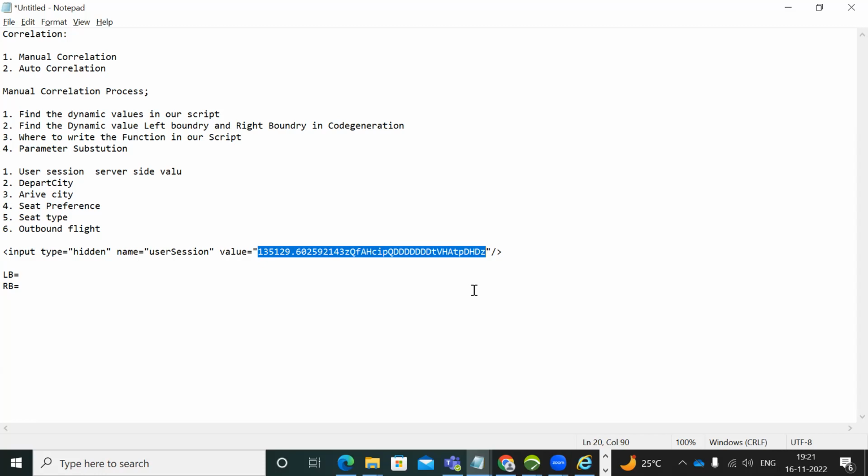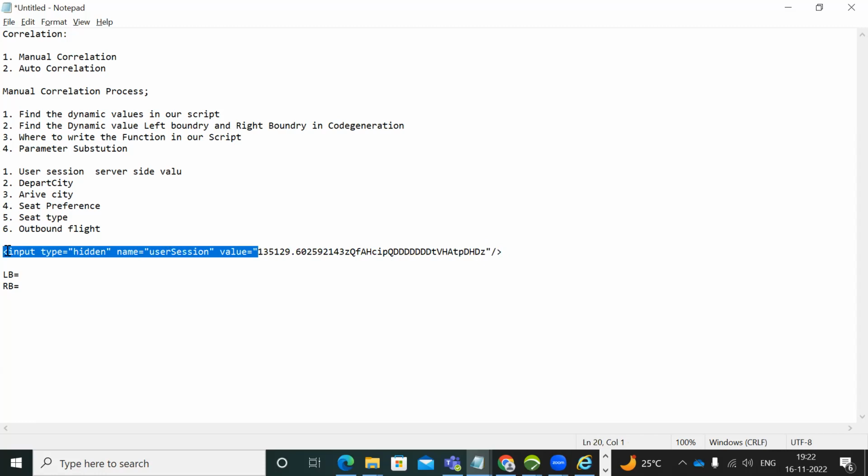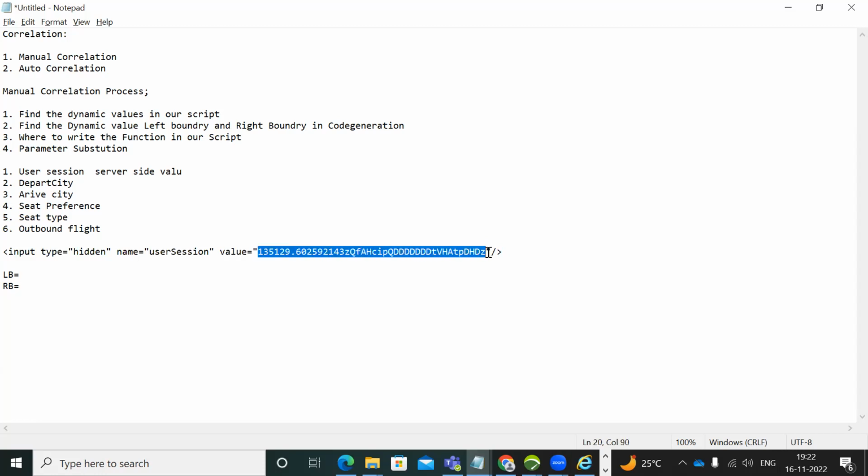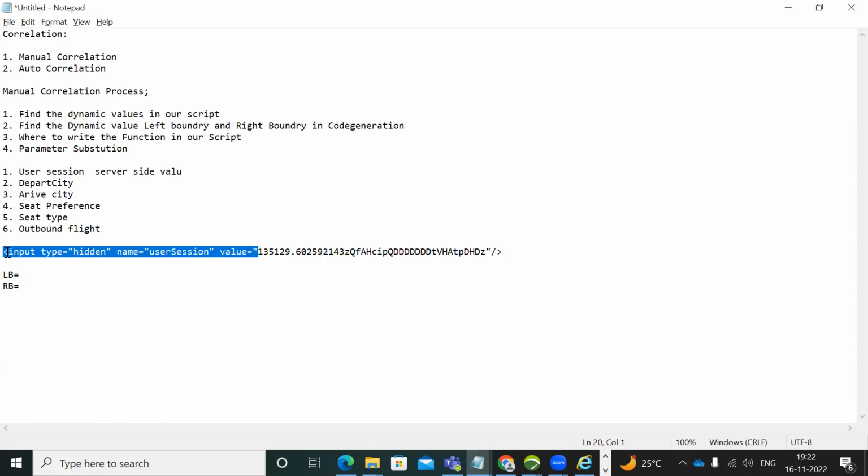The text to the left of the dynamic value we can consider as the left boundary. The text to the right, after this, is the right boundary. So up to this is the left boundary, and this is the dynamic value. The left text of the dynamic value is the left boundary, and the right text is the right boundary. Now copy this value, the left boundary. I copied it and I'm pasting it here with Control V, LB. And now you need to take the right boundary, up to this only. You can take this and press Control V.